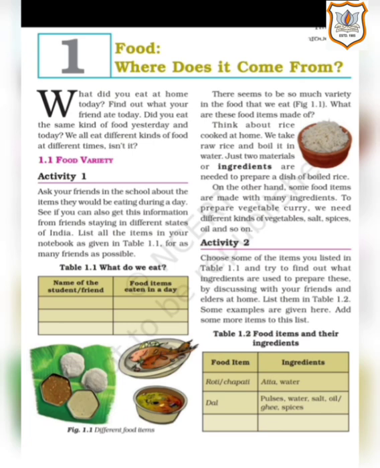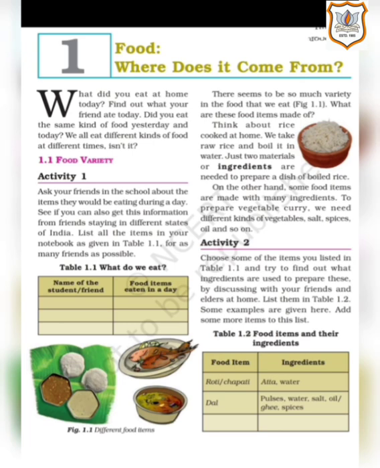On the other hand, some food items are made with many ingredients. To prepare vegetable curry, we need different kinds of vegetables, salt, spices, oil and so on. That means rice needs only 2 or 3 ingredients, but some varieties need many types of ingredients.